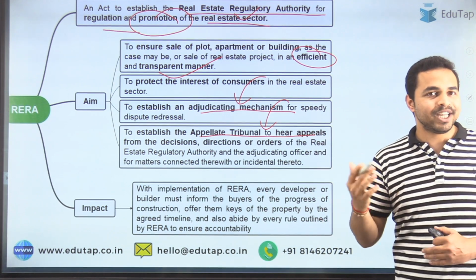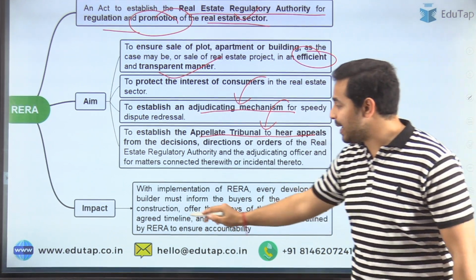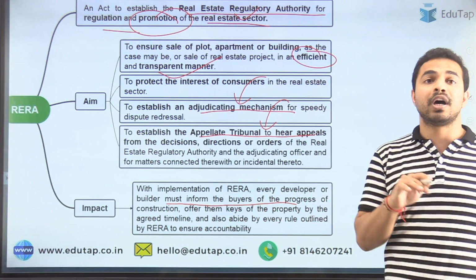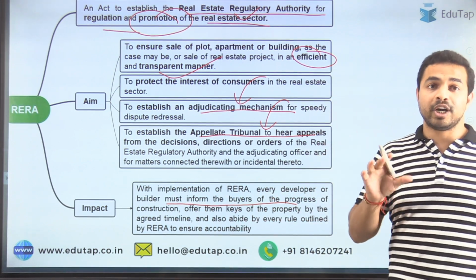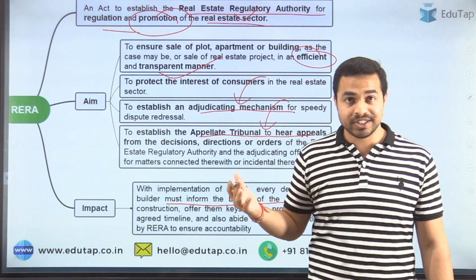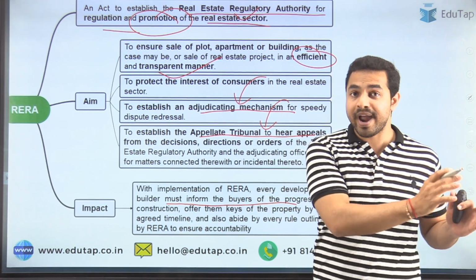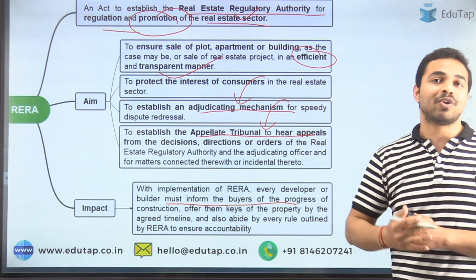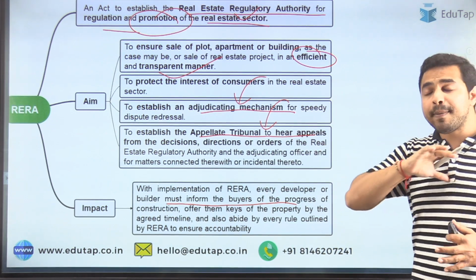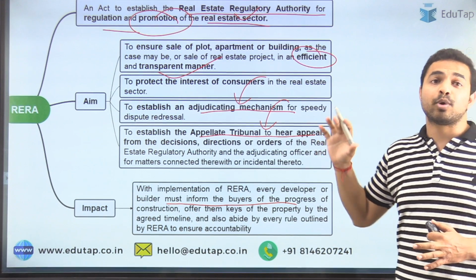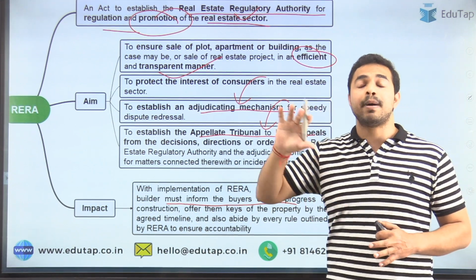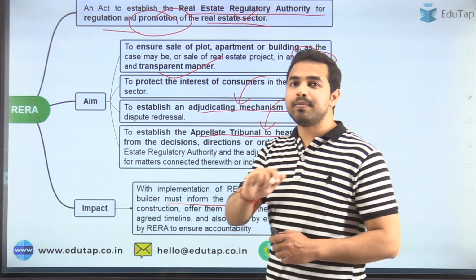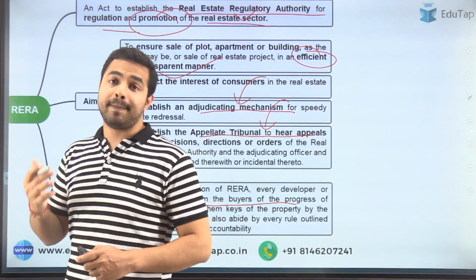With the implementation of RERA, every developer or builder must inform the buyers of the progress of the construction, that is, what exactly is the status of completion of the projects that these home buyers, the customers, have bought from them. Apart from that, when they will get the keys of the property, and whether all other directions provided by RERA have been abided by or not. Apart from that, what are the other important impacts of this?